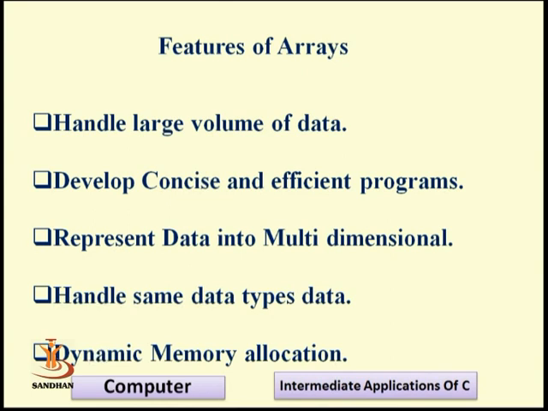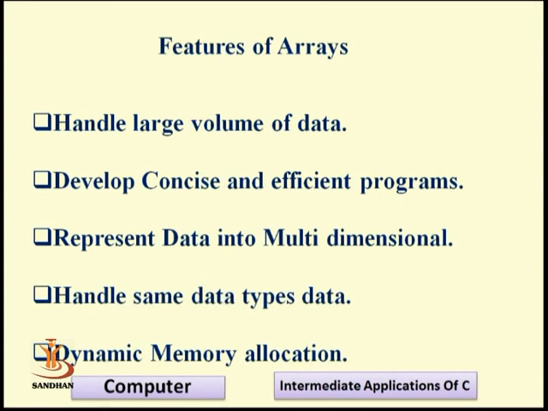The main feature and main advantage of an array is that it can handle a large volume of data. We have already discussed the limitation of the fundamental data types, because they store only one value at a time, just like integer a means a stores only a single value at a time. But if we use an array, we can store 5 data items, or 10, or more than 10. If software programmers want to work with a large amount of data, at that time we must need an array. So we handle a large amount of data with the help of an array. That is the first feature of an array.